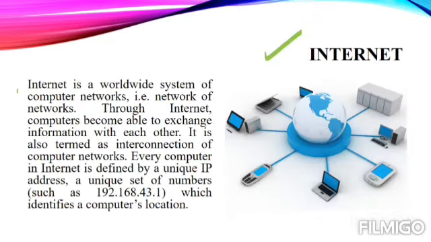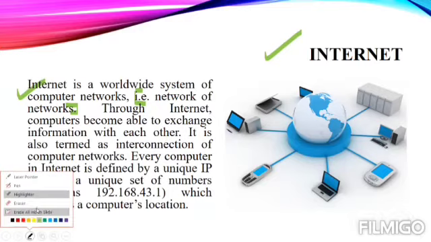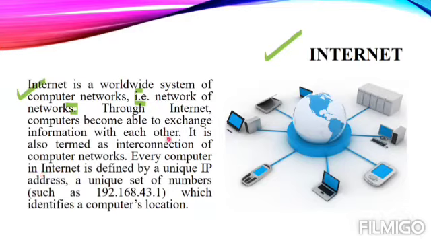Internet is a widely spread network. It's a worldwide network of computers and it is often termed as a network of networks. So it's a combination of multiple networks around the world. Through the internet, computers become able to exchange information with each other. In easy words, we can say that by using this internet, computers can very easily share information with each other. It is also termed as interconnection of computer networks.